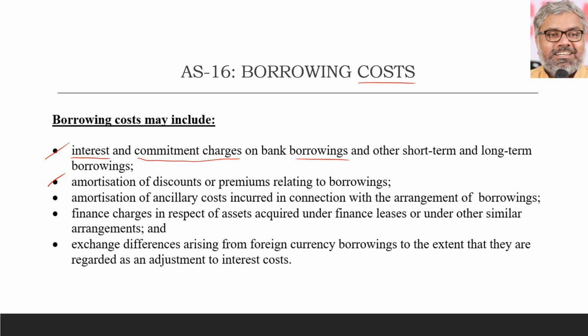For example, certain types of bonds, like zero coupon bonds, will not have any interest periodically, but still they are issued at a very low price or at a deep discount. That discount will be amortized over the life of that bond.